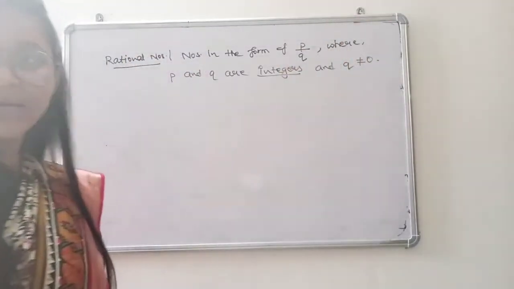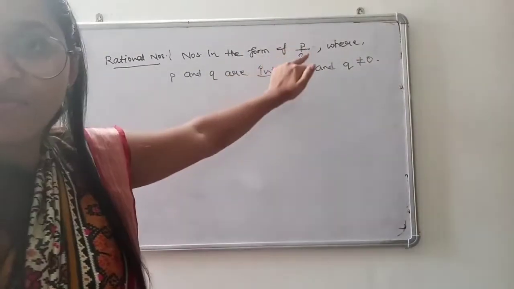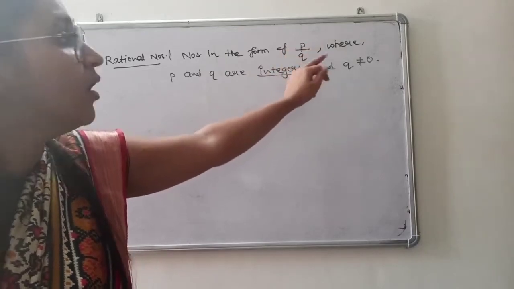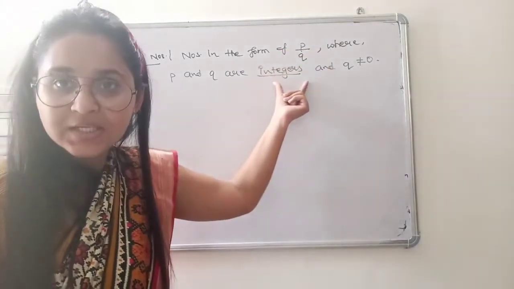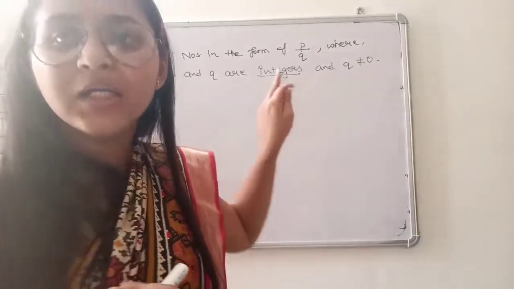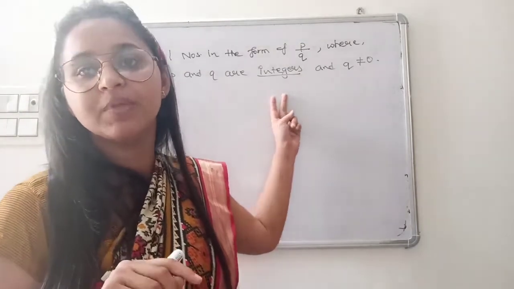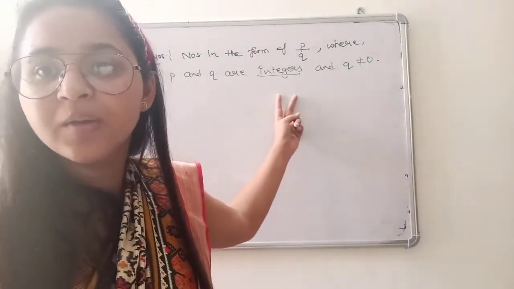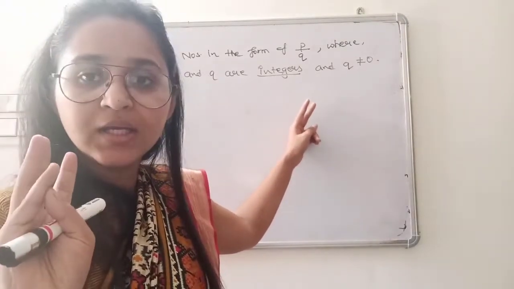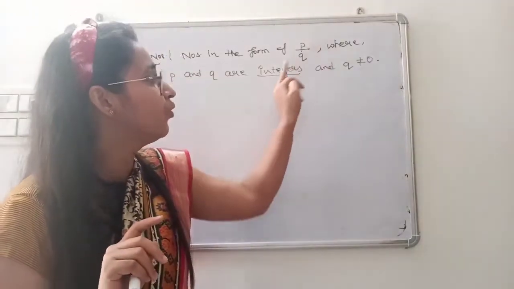Now let's understand what the definition is. The definition is a number in the form of a fraction where the numerator and denominator must come from integers. Integers can be positive or negative. If P and Q were natural numbers, then I could not take negative numbers, but rational numbers are positive and negative also. So we have to take P and Q as integers.